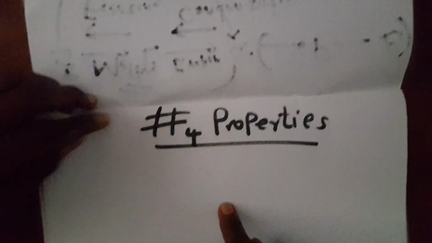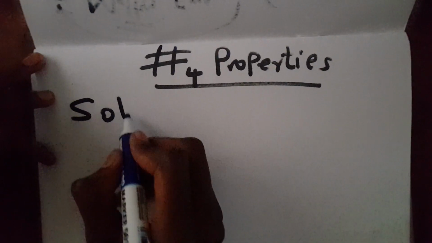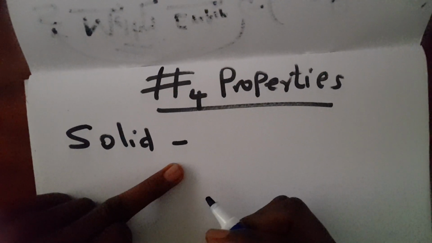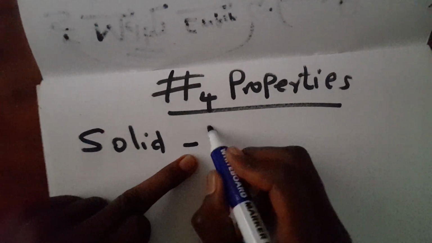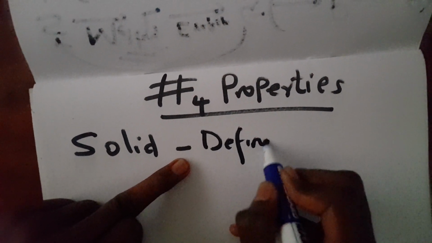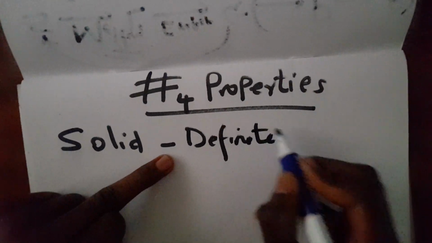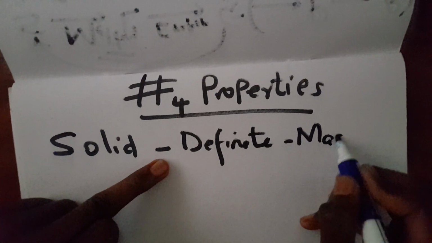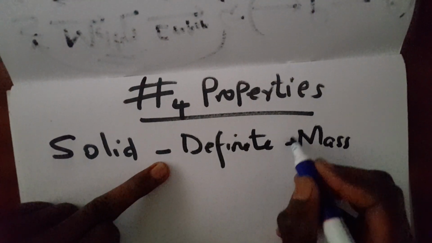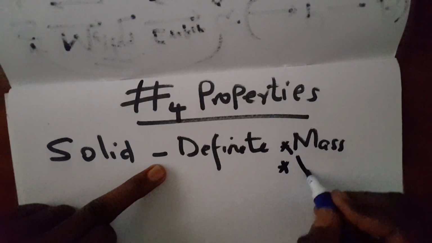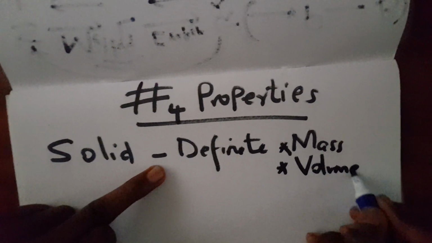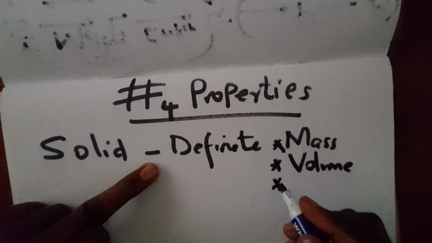Now, what are the properties of this matter, especially the solid? Teacher, solids have definite mass, definite volume. What about the shape?